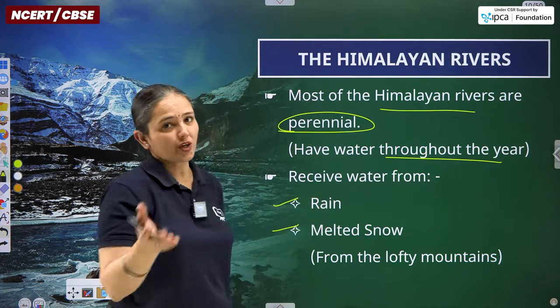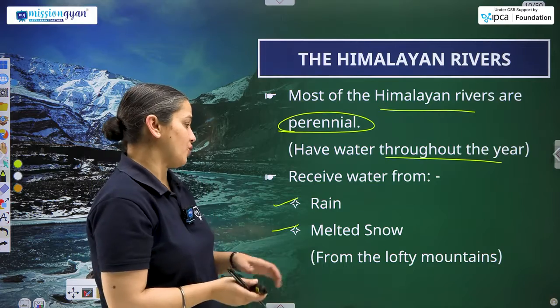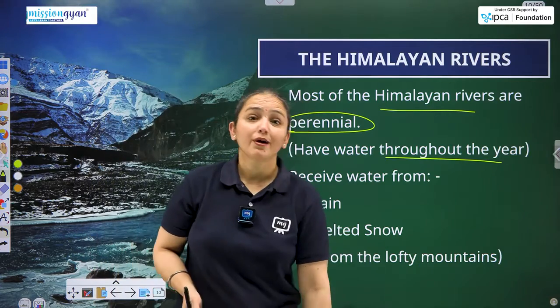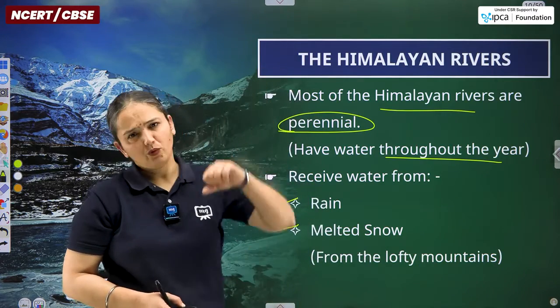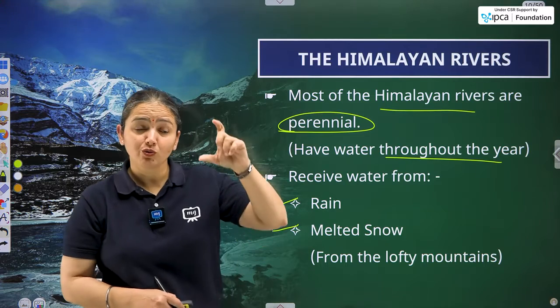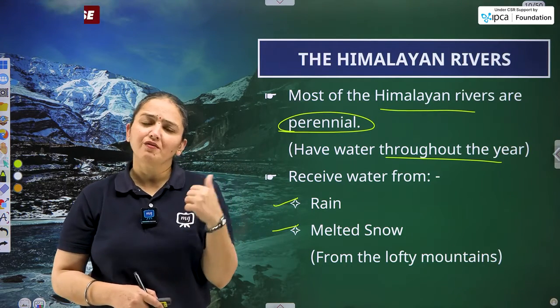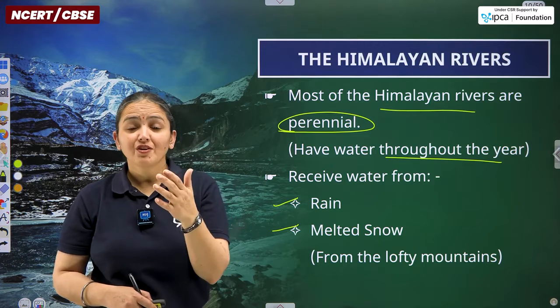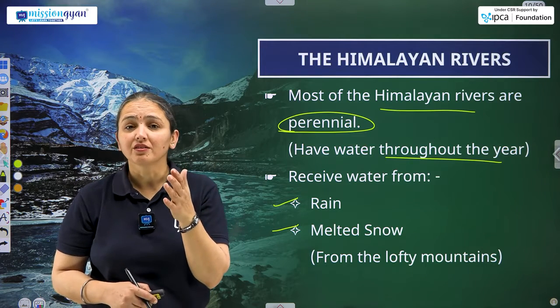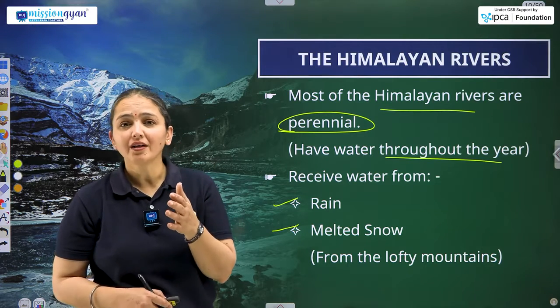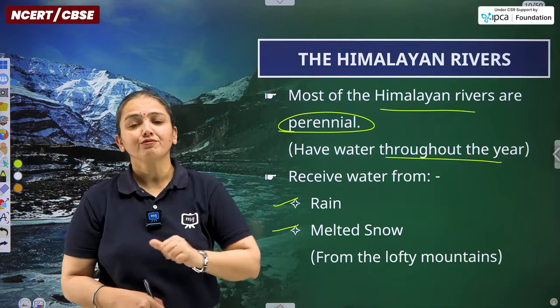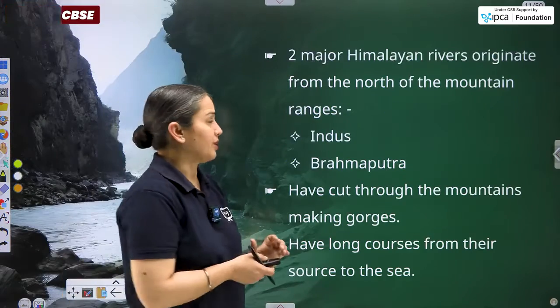Melted snow means we are talking about glaciers, and glaciers are present on the lofty, high mountain peaks, because elevation will be great at that height. What is the average height of the Himalayas? We have discussed it in the last chapter. The average height is 6,000 meters, so quite a good height for the presence of a huge number of glaciers over there.